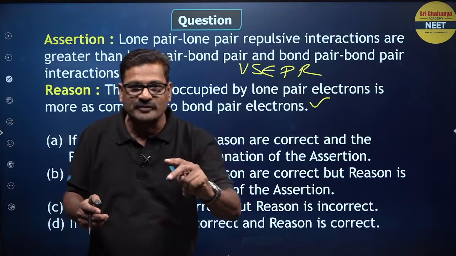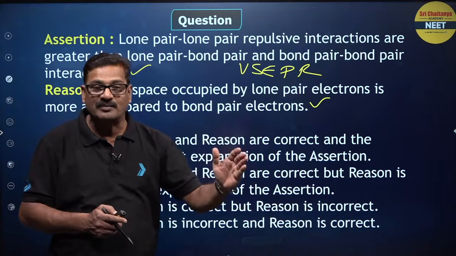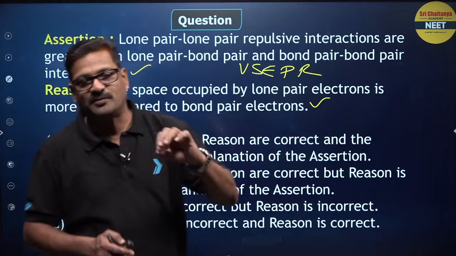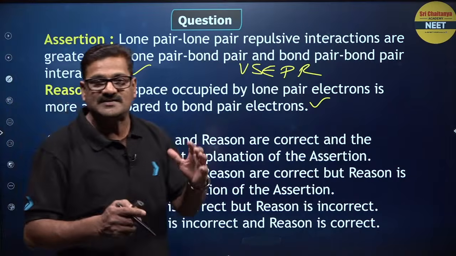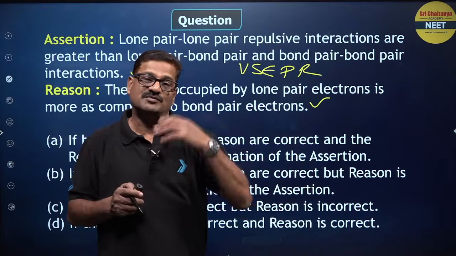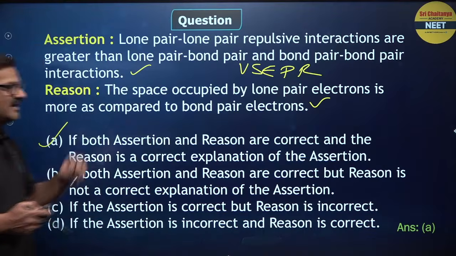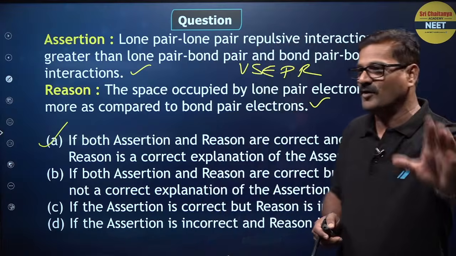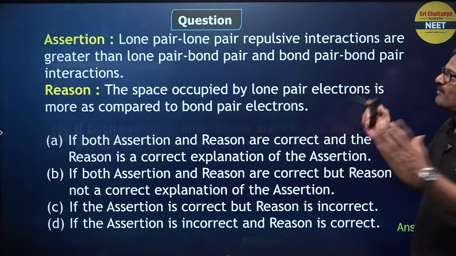The repulsions: lone pair on lone pair is greater than lone pair on bond pair is greater than bond pair on bond pair. These are the noteworthy points as far as VSEPR theory, and these electron pairs are arranged in such a way that repulsions among them are minimized to give a particular geometry of the molecule. So A and R are true and R is the correct explanation of A. Yes.